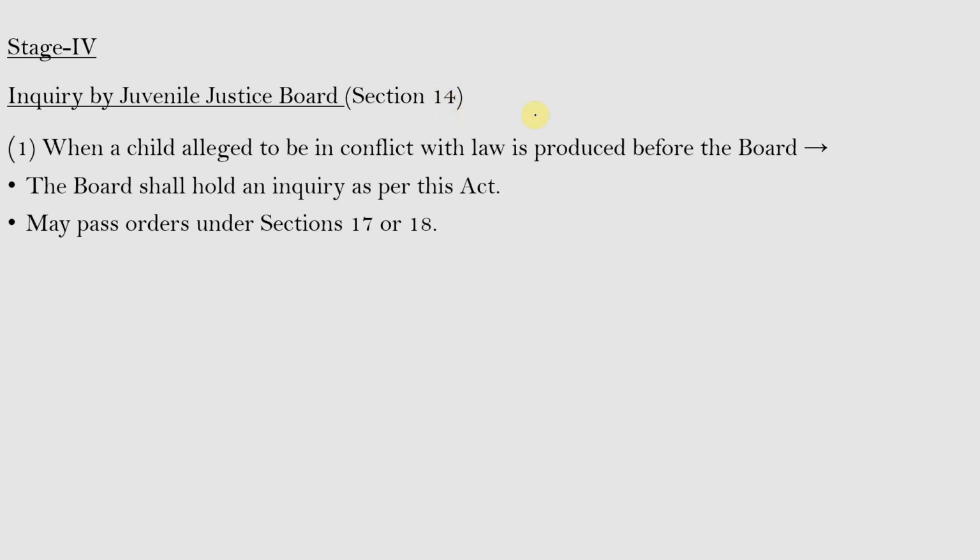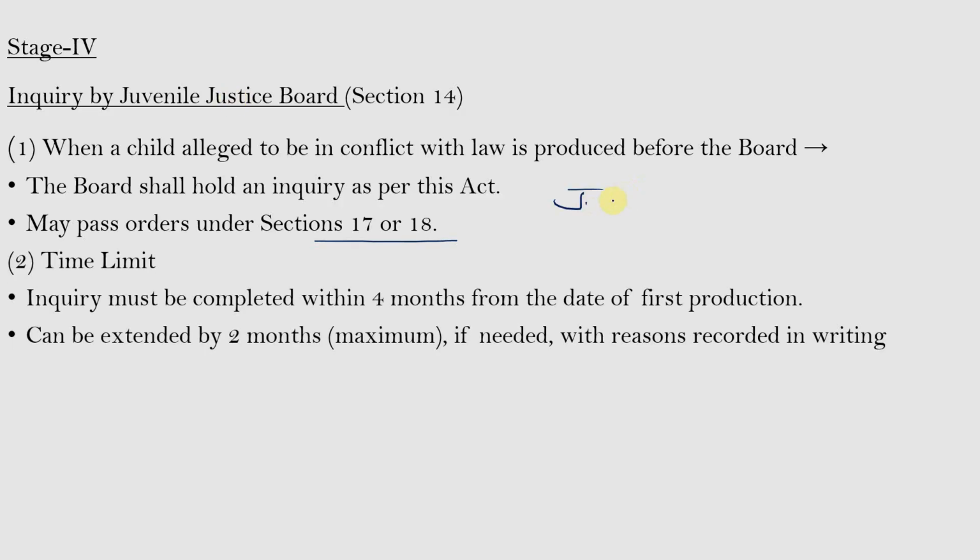And the next stage is inquiry by the Juvenile Justice Board. So, when a child alleged to be in conflict with law is produced before the board, the board shall hold an inquiry as per this Act and may pass orders under Section 17 or 18. As we know, in every district a Juvenile Justice Board is established, and those cases related to children are dealt with by the Juvenile Justice Board. So, it can pass orders under Section 17 and 18,